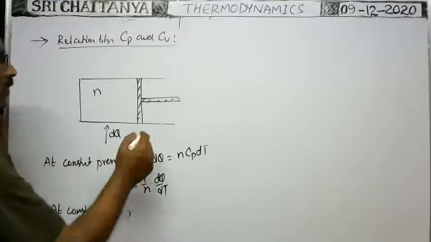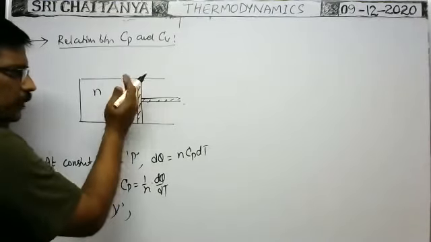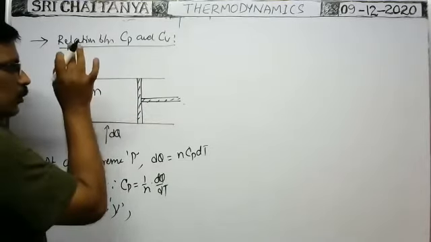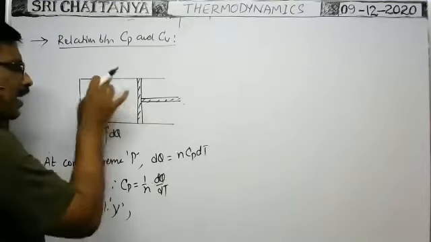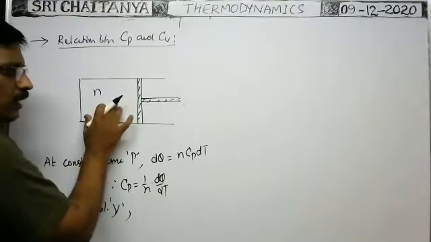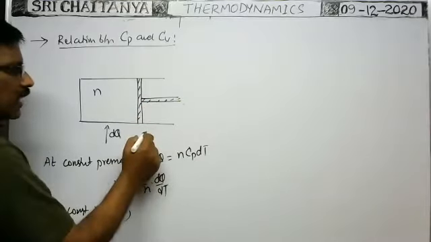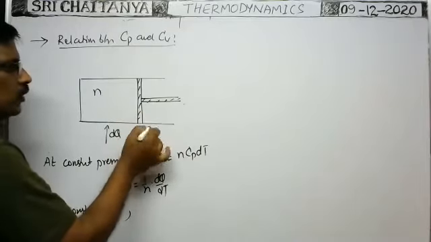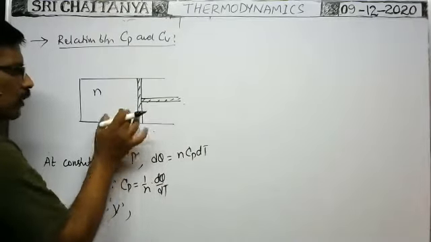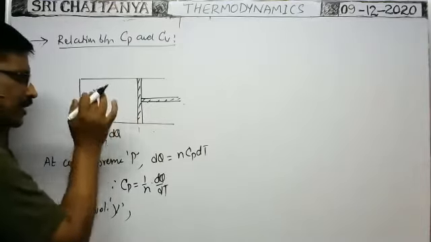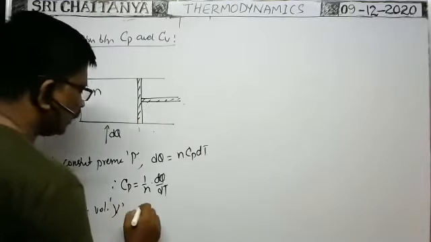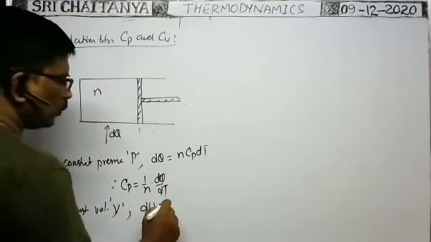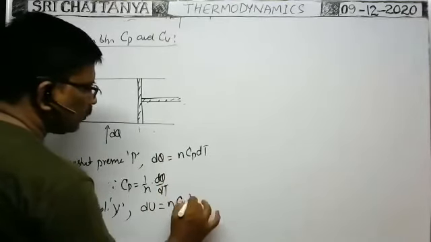According to first law of thermodynamics, at constant volume, that means when the piston is fixed, if you supply the heat energy, then internal kinetic energy increases, so only the internal energy of the system or gas increases, as no external work is done. According to first law of thermodynamics, dq is equal to du plus dw. dw is zero as the volume is constant, and dq is equal to du only. That means at constant volume, whatever heat energy is supplied is utilized to increase the internal energy only. In such case, du is equal to n Cv dT, as I said previously.